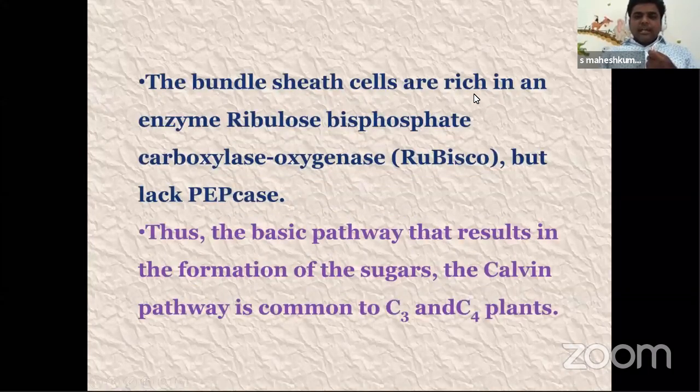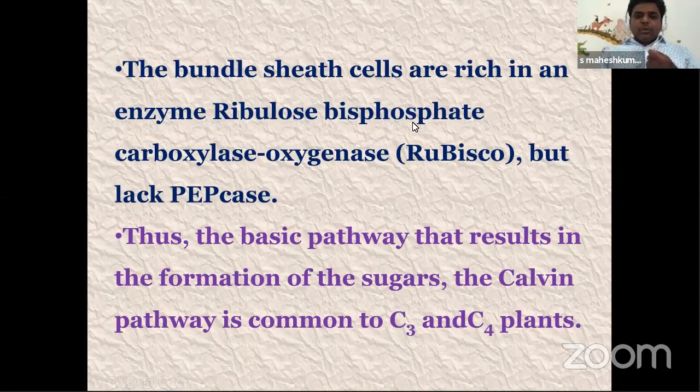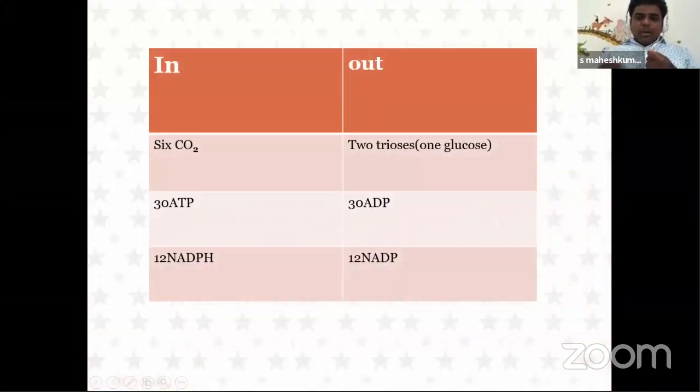The bundle sheath cells are rich in the enzyme ribulose bisphosphate carboxylase oxygenase but lack PEP carboxylase. Thus, the basic pathway that results in the formation of sugars, the Calvin pathway, is common for both C3 and C4.